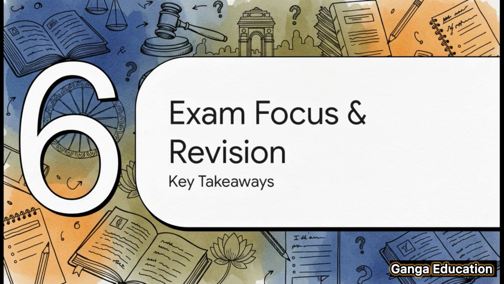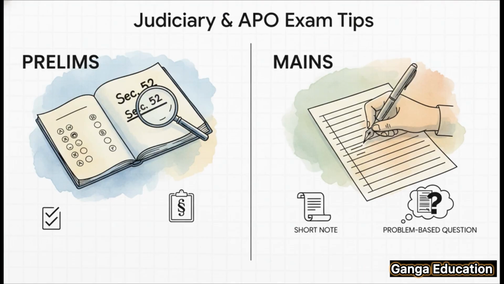All right, let's shift gears and focus on what matters most to you, passing your exams. So for all you judiciary and APO aspirants out there, what are the absolute must-know, can't-forget takeaways from Section 52? Okay, listen up. For your prelims, be ready for direct questions. They might ask for the section number straight up, that's Section 52, or they'll give you a fact, like the national flag, and ask if it's judicially noticeable. For your mains, you're likely to see either a short note question on judicial notice or a problem-based question where you have to apply Section 52 to a given situation.